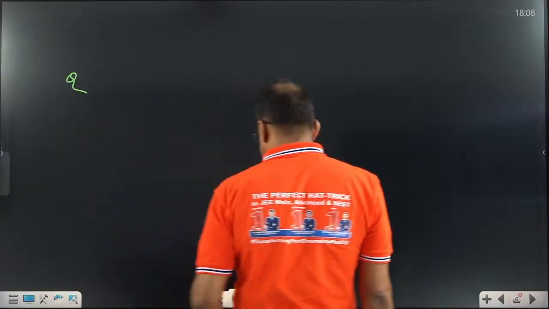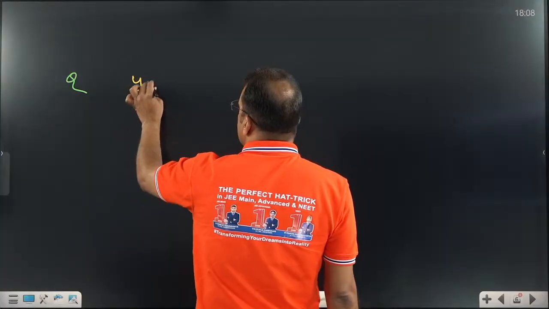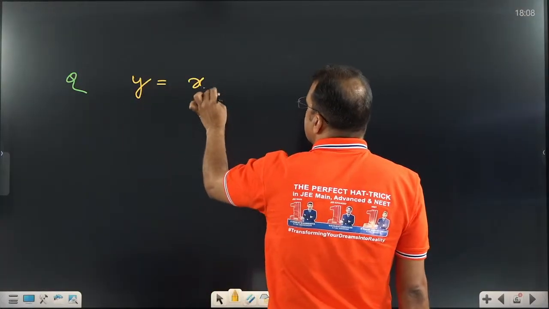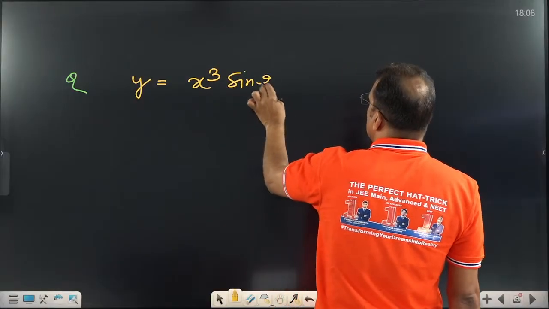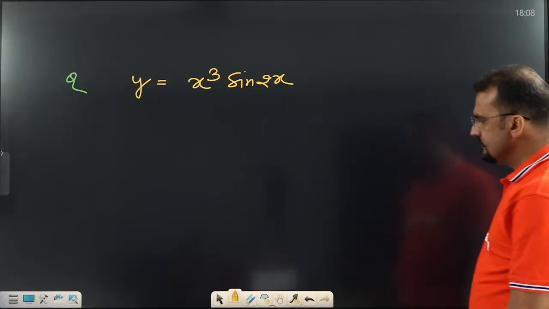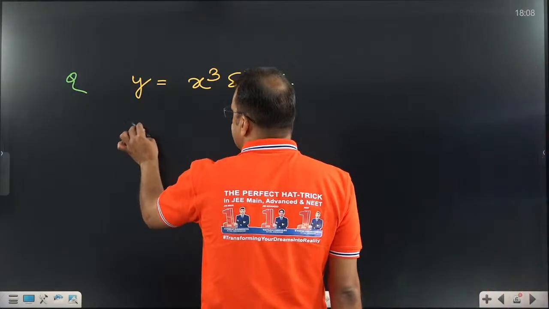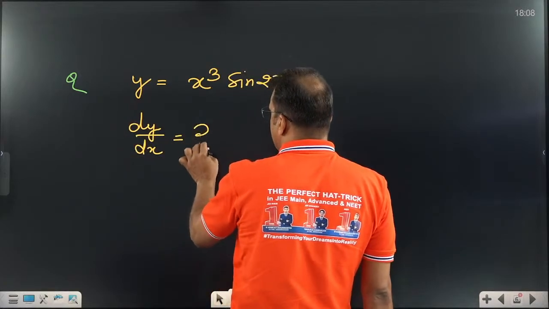Another example like that. Let us assume it is given y equals x power 3 sine 2x. This is also standard differentiation. You just try to do it. You have to find dy by dx. Find it fast.